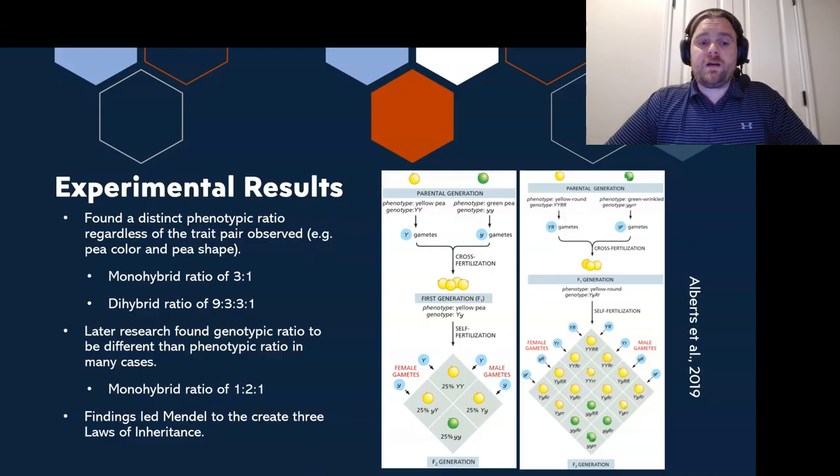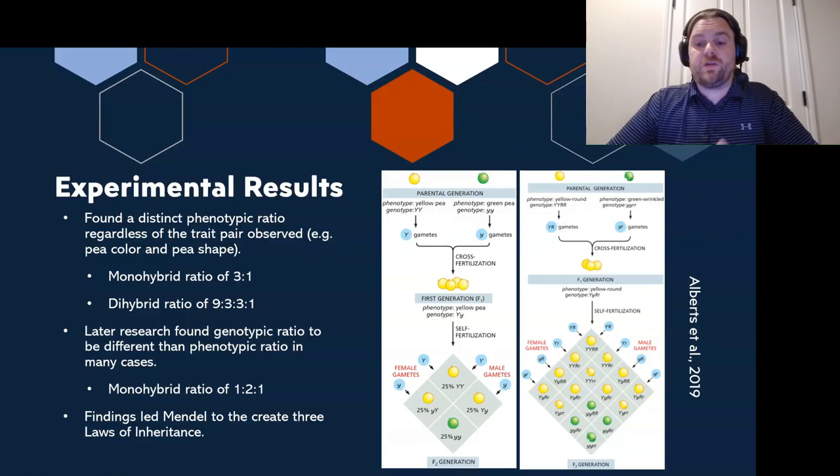So now whenever we look at a dihybrid, which means that we look at 2 traits at the same time, if we have a double homozygous dominant trait, such as the yellow round pea, and we crossbreed it with a double homozygous recessive pea, such as the green wrinkled one seen in this picture, and we cross-fertilize those, we notice that we will always get a yellow round pea. And that would be double heterozygous for both of those traits.